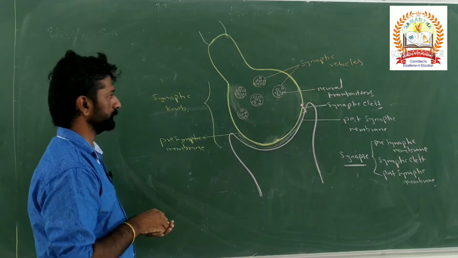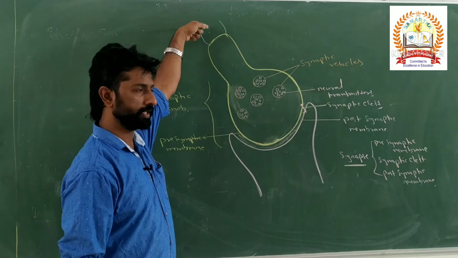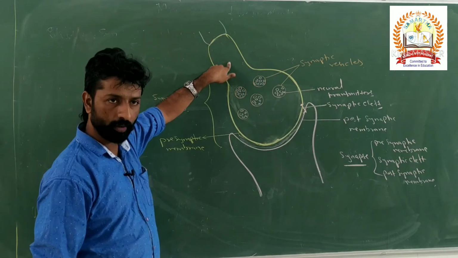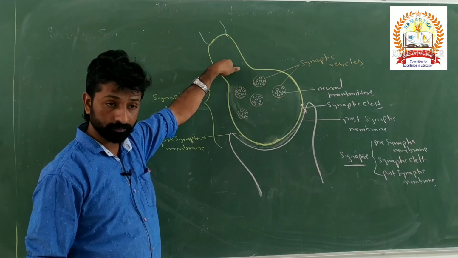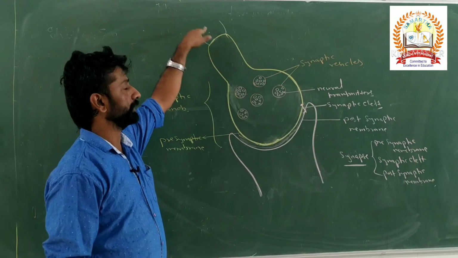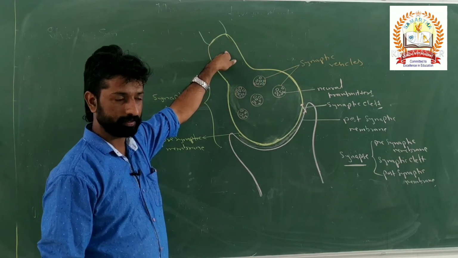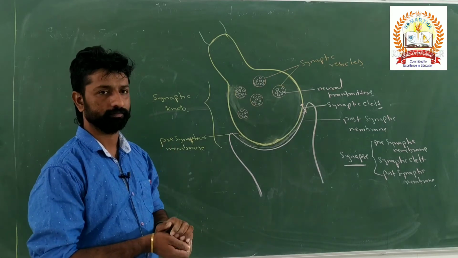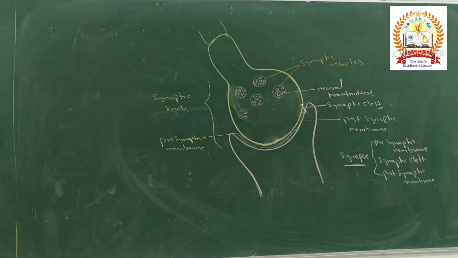What happens whenever the nerve impulse reaches the synaptic knob or the axon endings? Exactly, influx of calcium ions takes place.